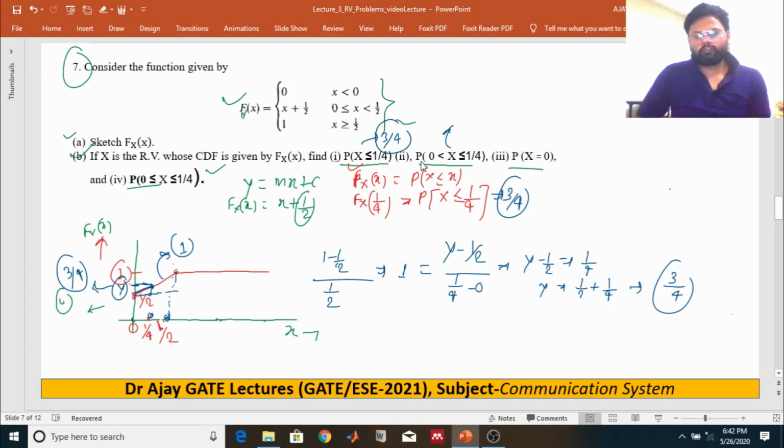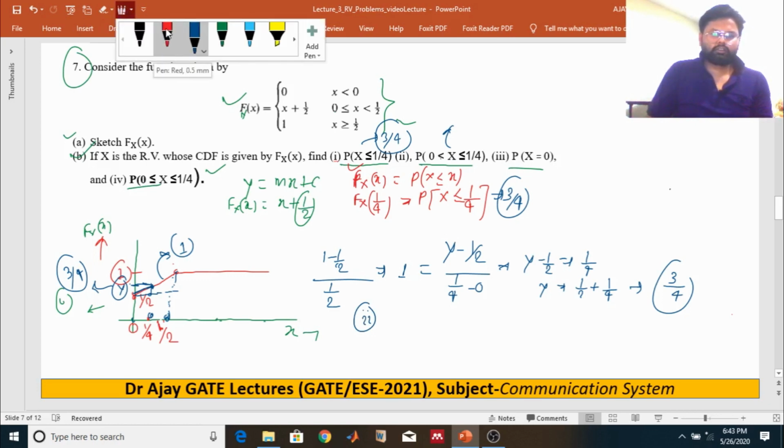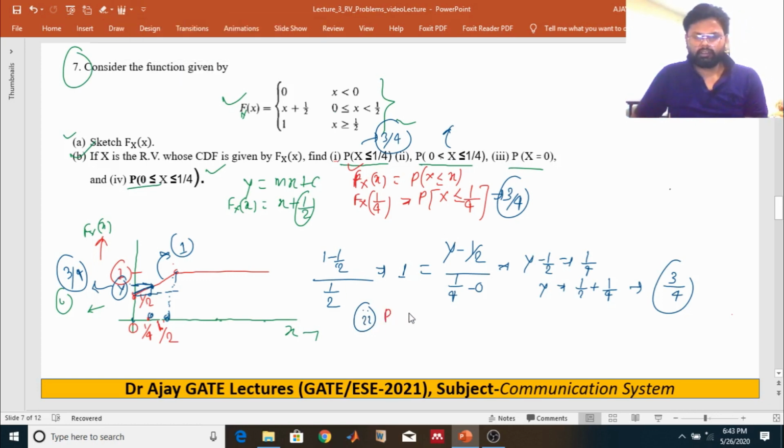What is the probability of random variable x greater than 0 and less or equal to 1 by 4? This second part is the probability that the random variable x is less or equal to 1 by 4 and greater than 0. It is nothing but the cumulative distribution function at 1 by 4 minus the cumulative distribution function at 0.